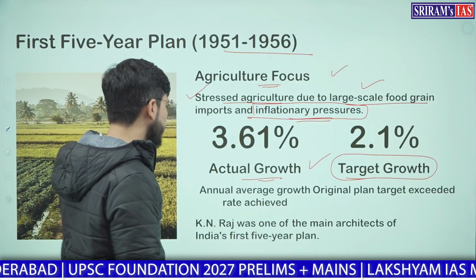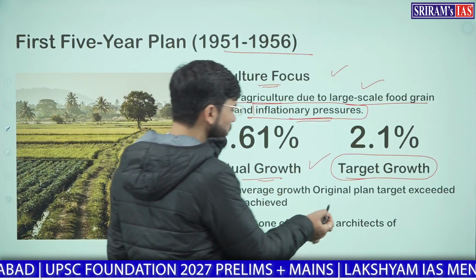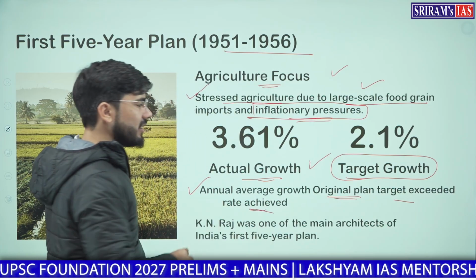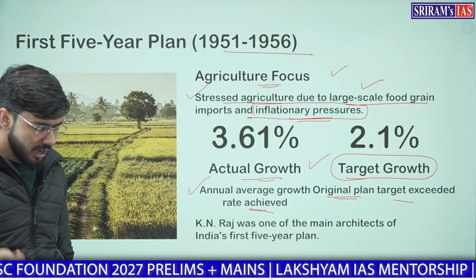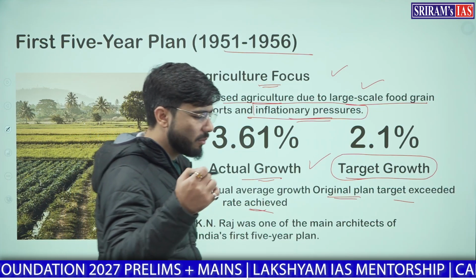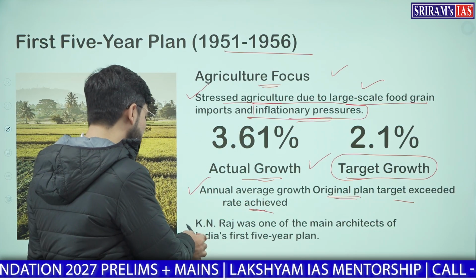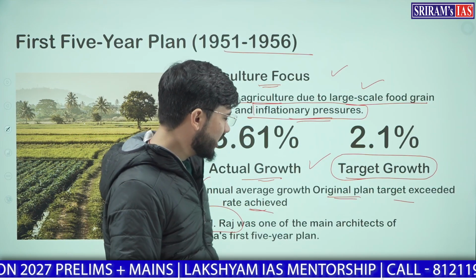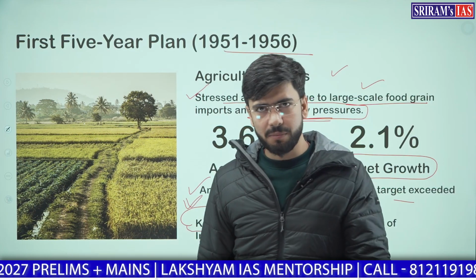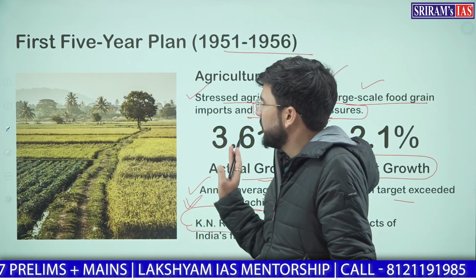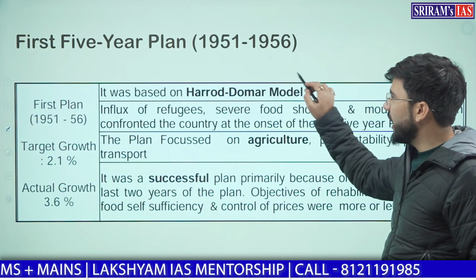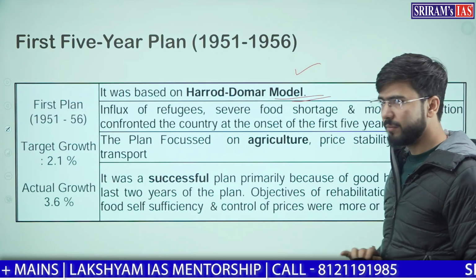Now one more thing: the actual achieved growth was more than what was targeted. One of the main architects of India's first 5-year plan was K.N. Raj. So remember this first 5-year plan was based on the Harrod-Domar model.